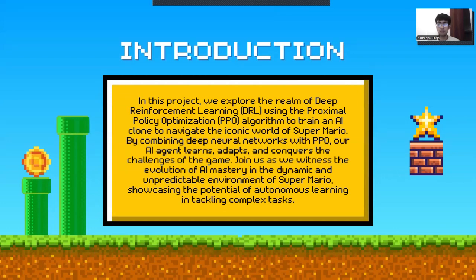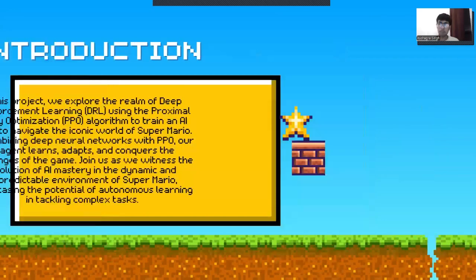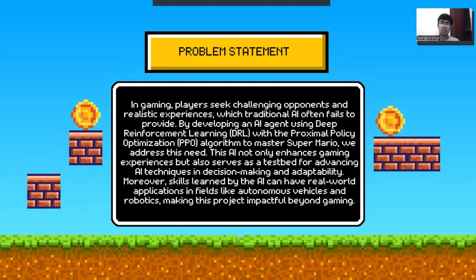So now that you have understood what deep reinforcement learning is, let's see what the need for this is. Why are we actually doing it? So here is our problem statement. What is the thing that annoys offline gamers most? It is completing a level, completing a game, and then you don't have anything else to do. You're getting bored after playing it so many times. What else can you do?